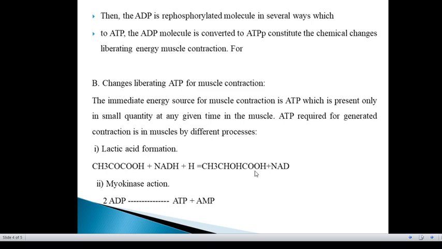Under these circumstances, the pyruvic acid that would normally be oxidized to carbon dioxide and water during oxidative metabolism is transformed into lactic acid. Under the influence of the enzyme lactic dehydrogenase, hydrogen is removed from reduced NAD to form the product of this reaction.